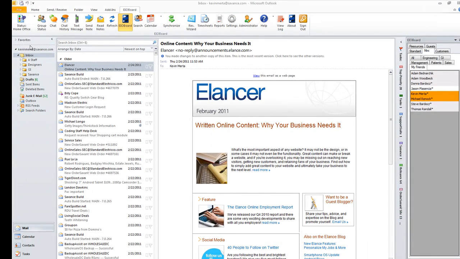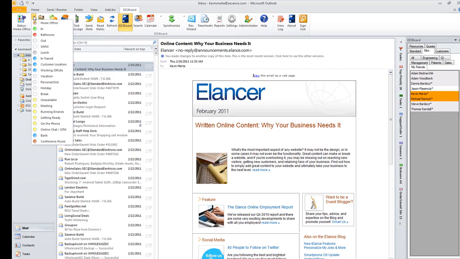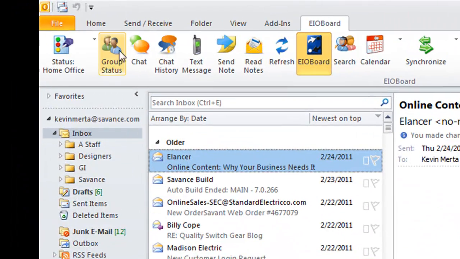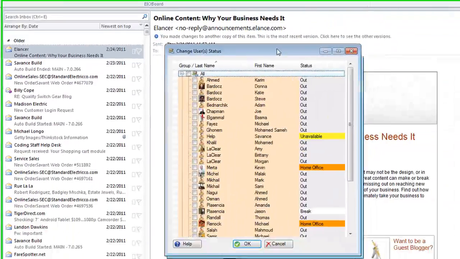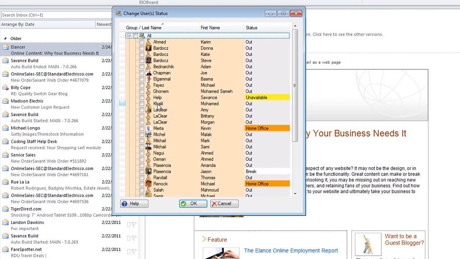You also have the option for not just changing your status, but you can also change the group status. So say if you were all going out to lunch and you wanted to check several people out, you can choose who's attending the lunch, and you can quickly click OK, and that will update the status of the group.